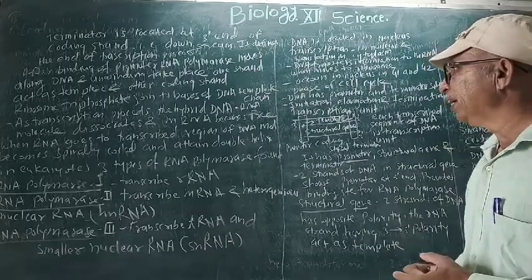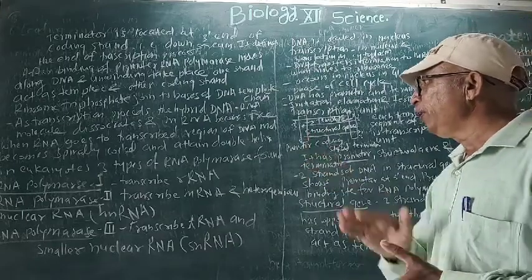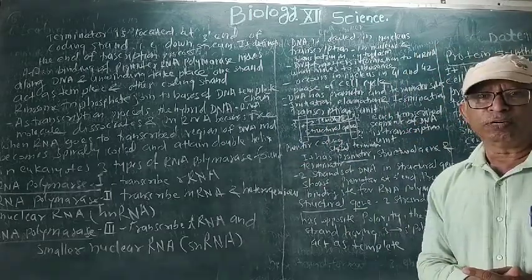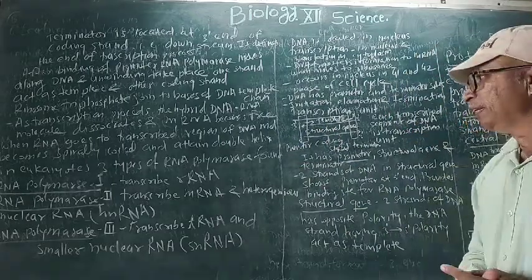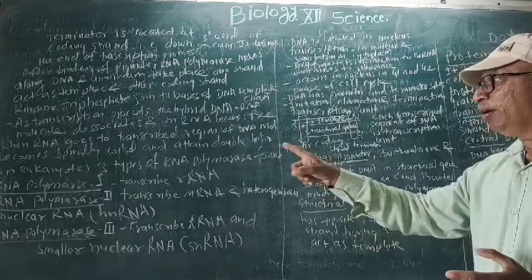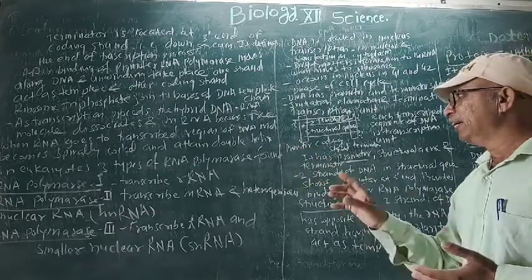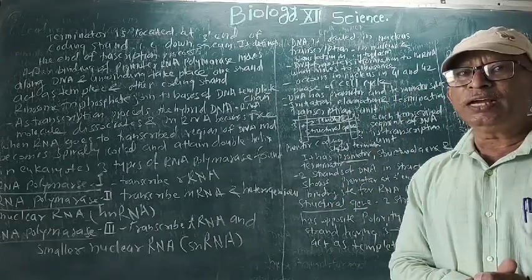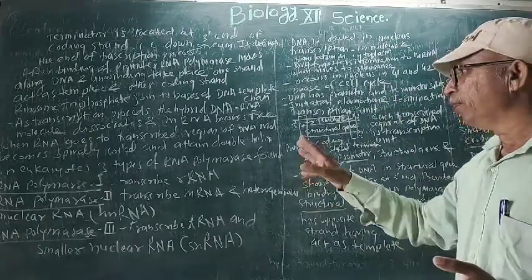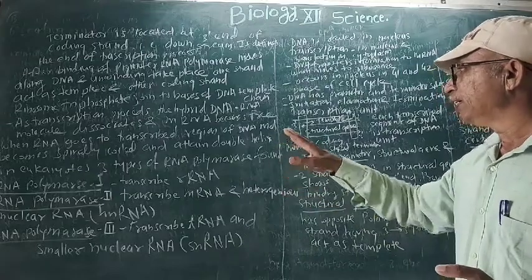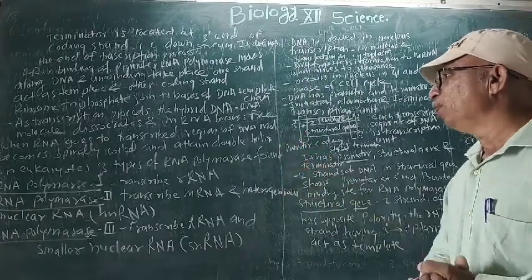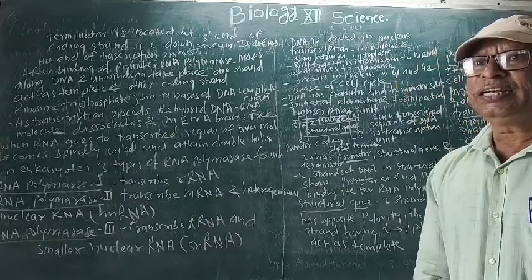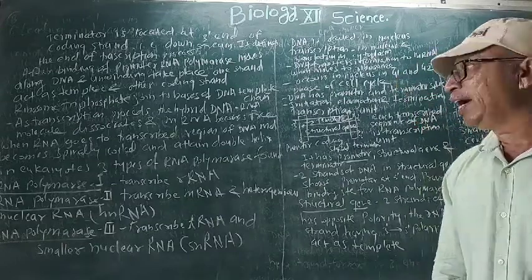In eukaryotes, 3 types of polymerase enzymes are found. See here, what are their functions? Number 1 is RNA polymerase I, it transcribes rRNA, ribosomal RNA.